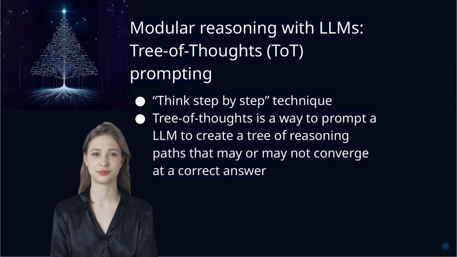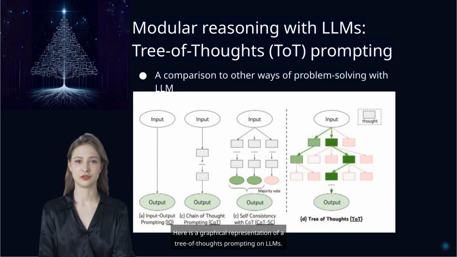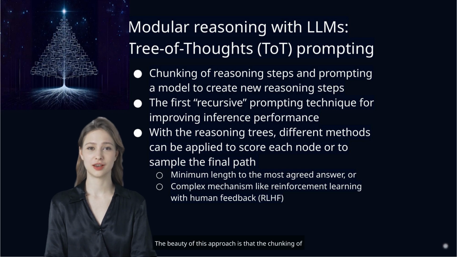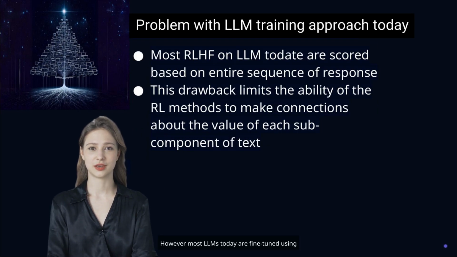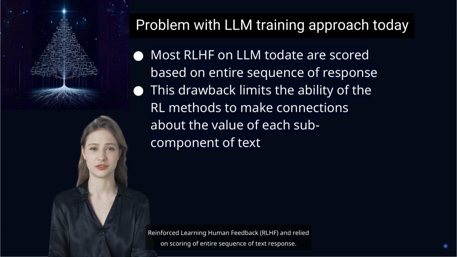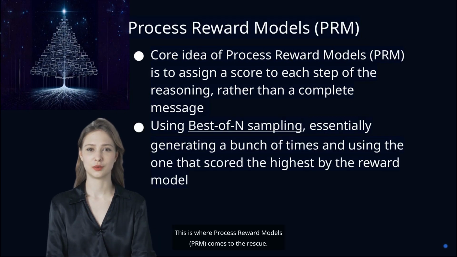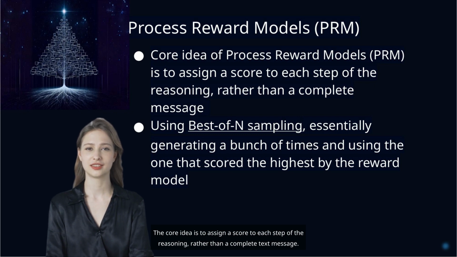Think step by step. Here's a graphical representation of tree of thoughts prompting on LLMs. The beauty of this approach is that the chunking of reasoning steps allows for individual scoring to be applied to each of them. However, most LLMs today are fine-tuned using reinforcement learning from human feedback, RLHF, and rely on scoring of the entire sequence of text response. This is where process reward models, PRM, come to the rescue. The core idea is to assign a score to each step of the reasoning rather than a complete text message.